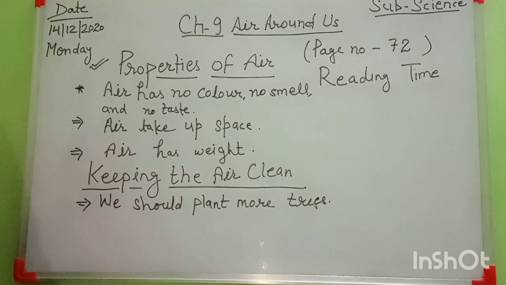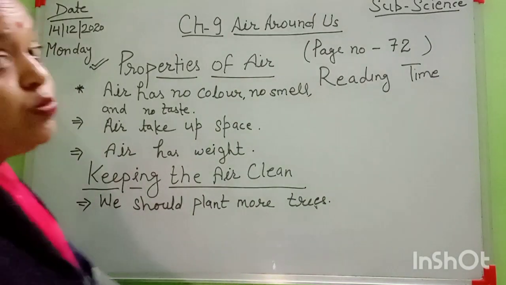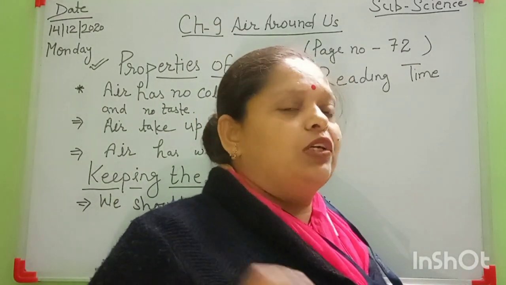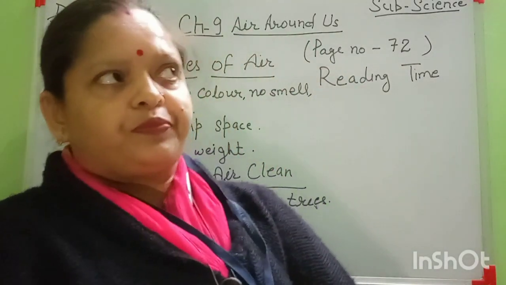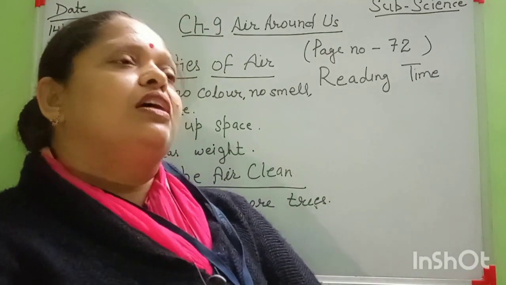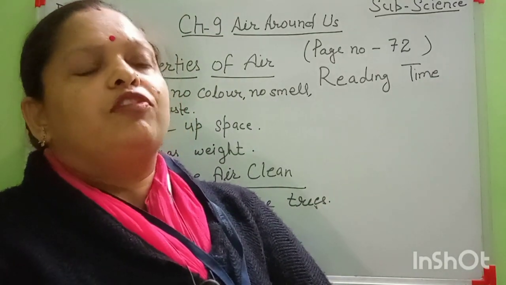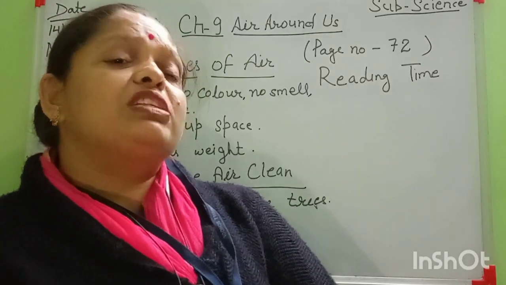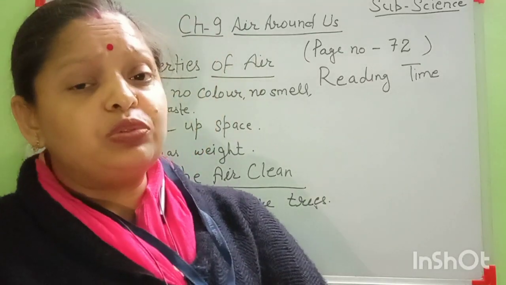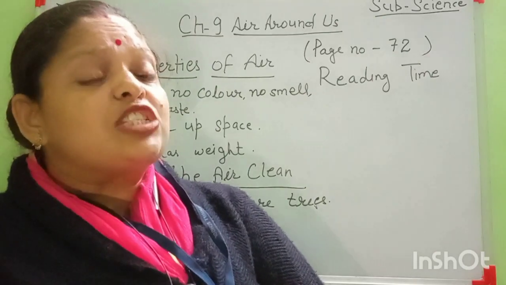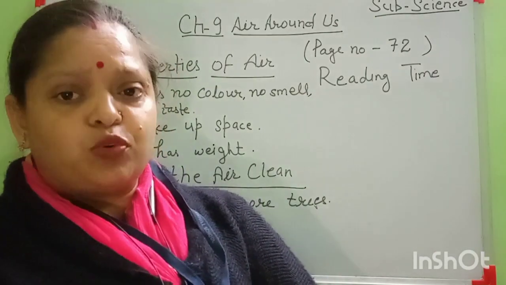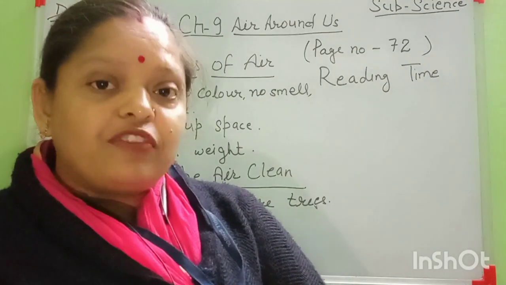Okay, then move to the next point. The next point is we should use public transport. What is the meaning of public transport? For example, some students' homes are very far, and they come to school by school transport like a bus or school van.